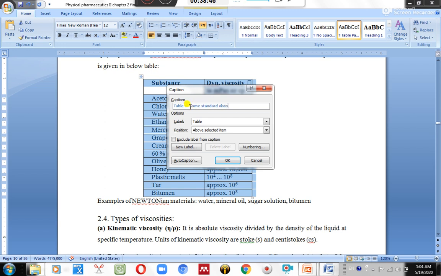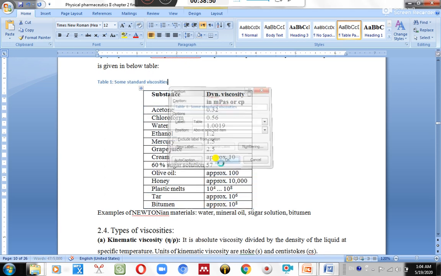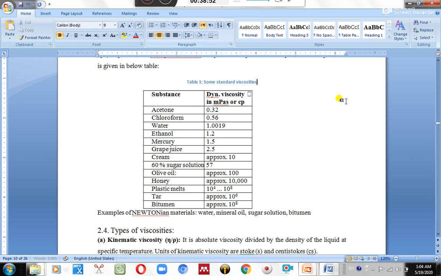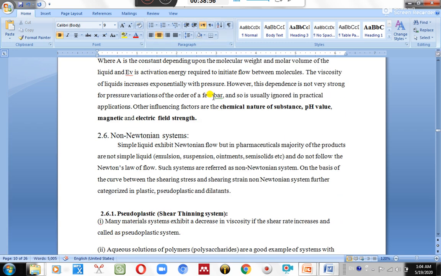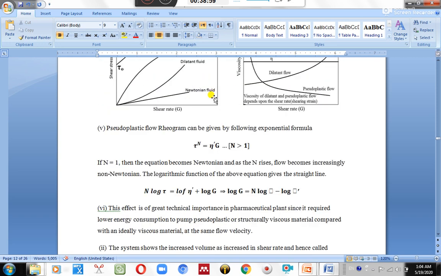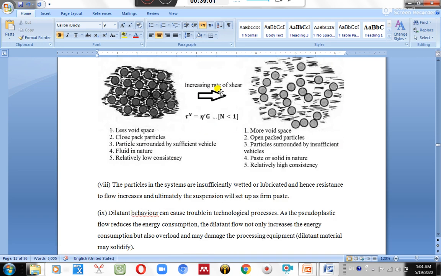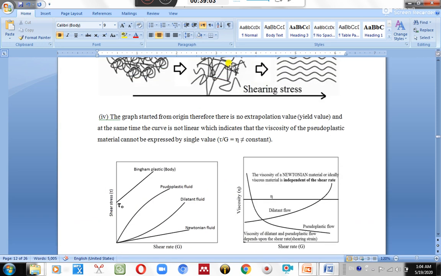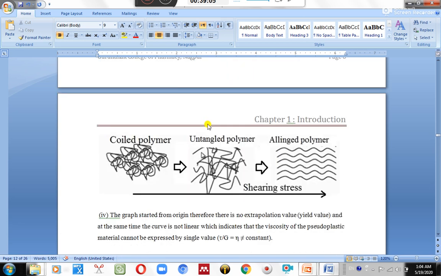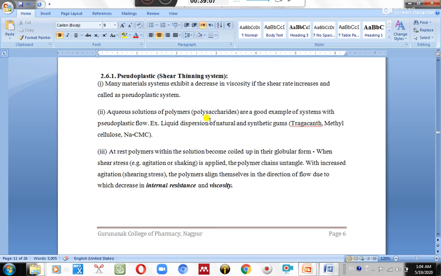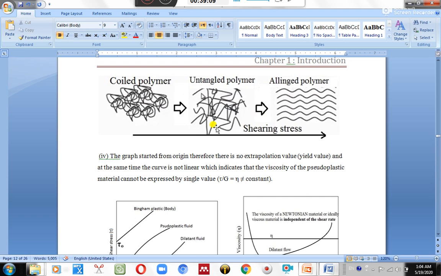Now I found that this figure needs to be placed. I forgot to give a name to this figure. Now come to this part. Again insert caption. Be careful. Here it is figure 2. I am adding one more figure before figure 2. Click insert caption.